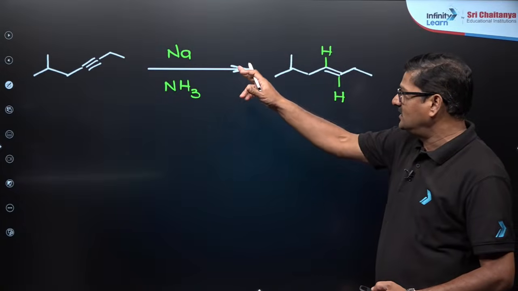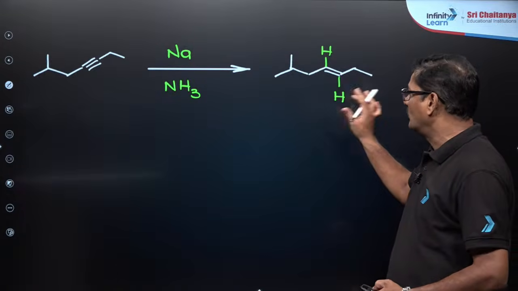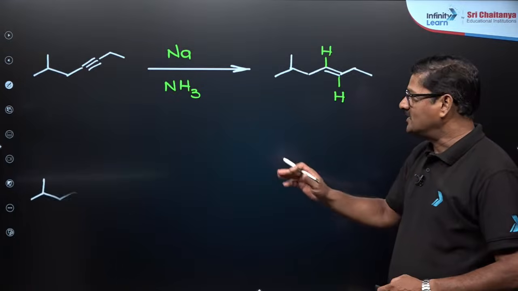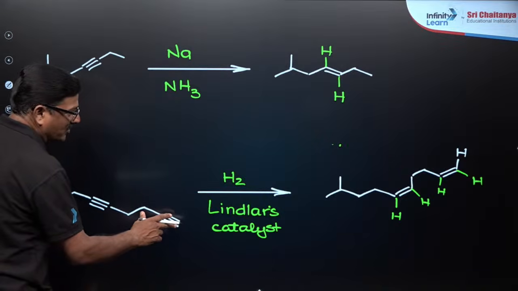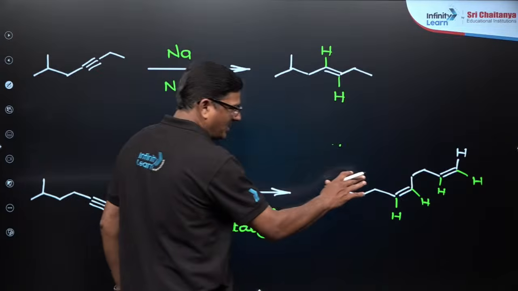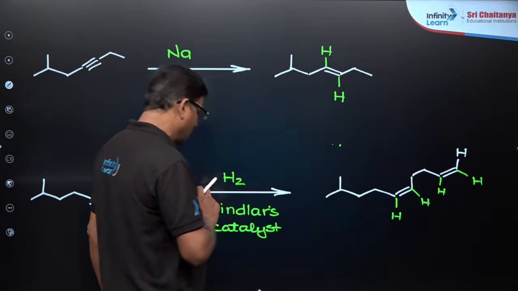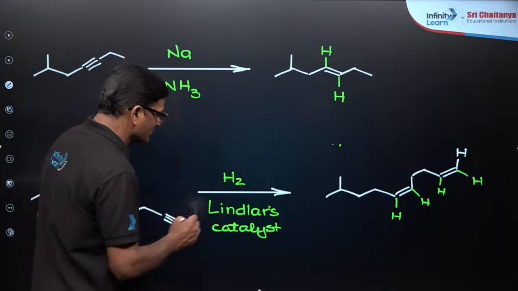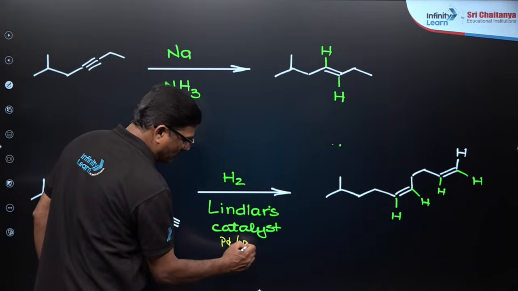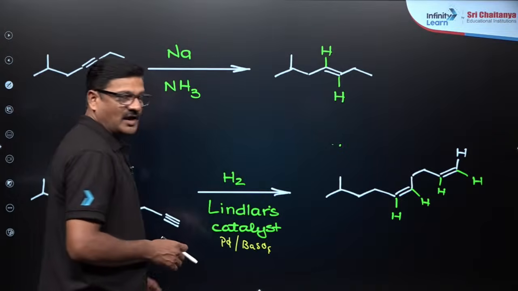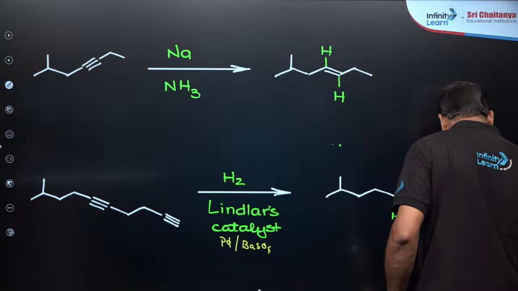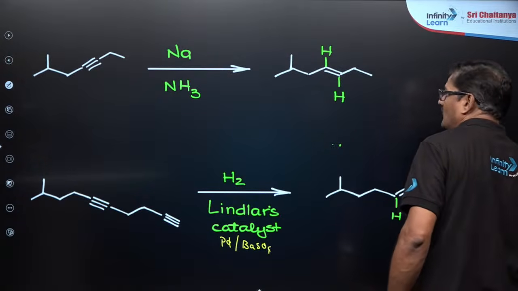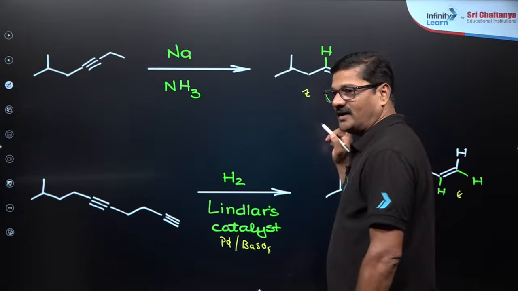So, moving ahead my dear children, here this is alkyne with Na in liquid ammonia, you are going to get a trans product, right? And similarly, if this is a triple bond, you are going to react this with H2 and Lindlar's catalyst, I mean to say Pd and BaSO4 in the presence of quinoline as a solvent. You are going to get the cis isomer.